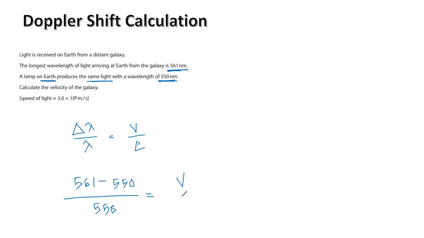It's also called the recession velocity, the velocity with which a galaxy moves away, divided by c, the speed of light, which is 3 times 10 to the power 8. You don't have to do any conversions with the units because the nanometer in the numerator and nanometer in the denominator get cancelled out. So no need for conversion in these questions.